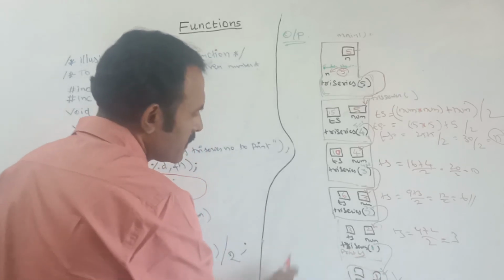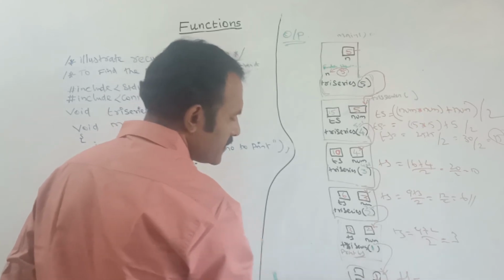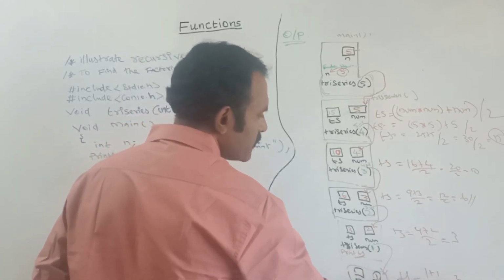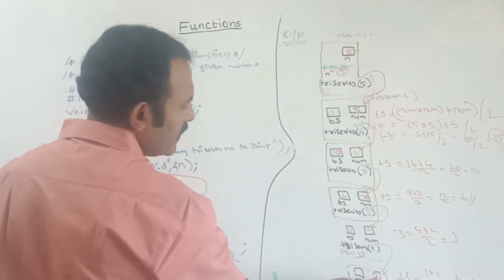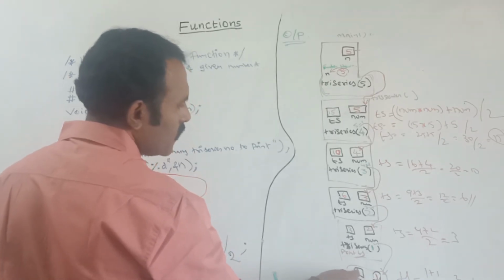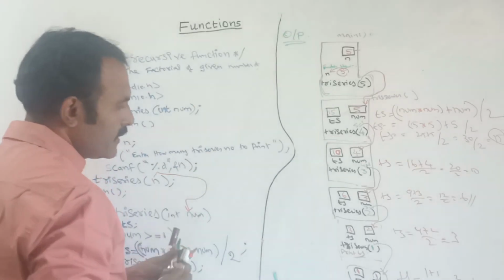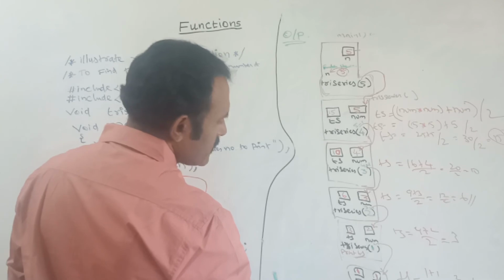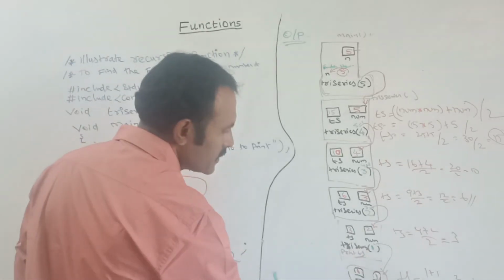Next, here again this ts value will be calculated. Ts is equal to 1 plus 1 divided by 2. 2 divided by 2 is equal to 1. Now what is the value here? When num is equal to 1, ts value is also 1. Next, here again I am calling the try series function, that is try series of num minus 1, that is 1 minus 1 is 0.